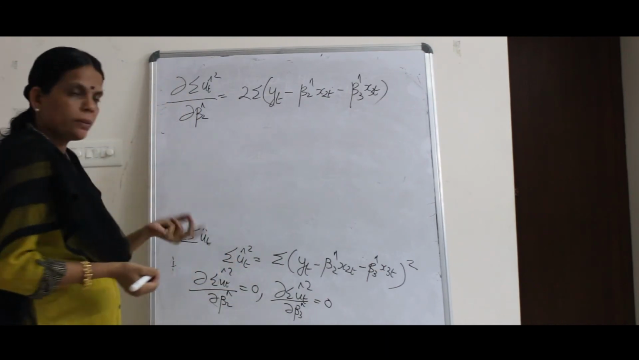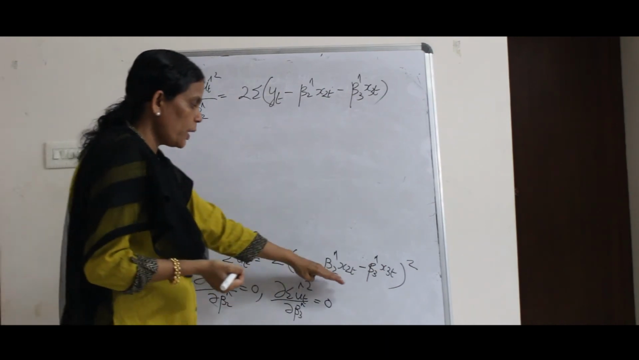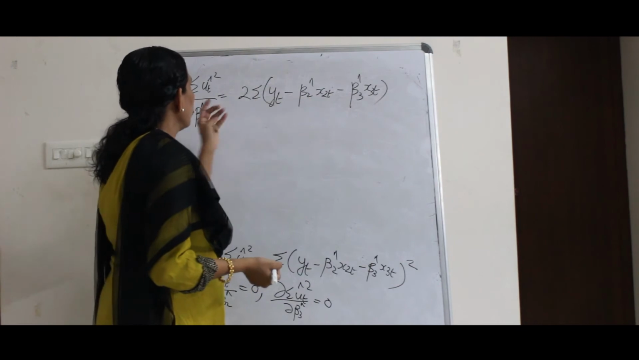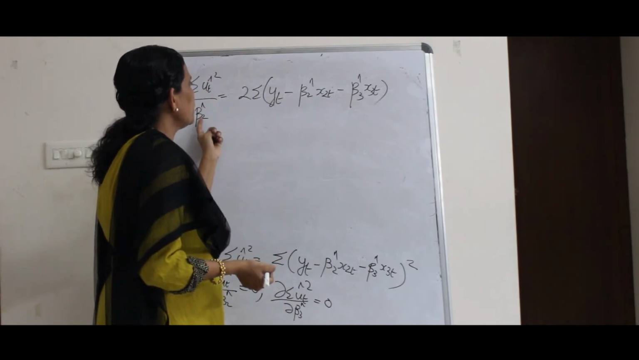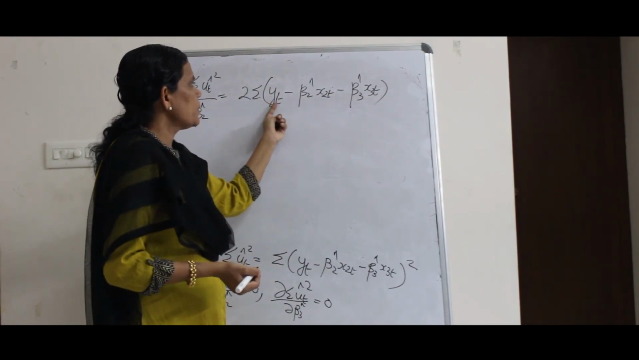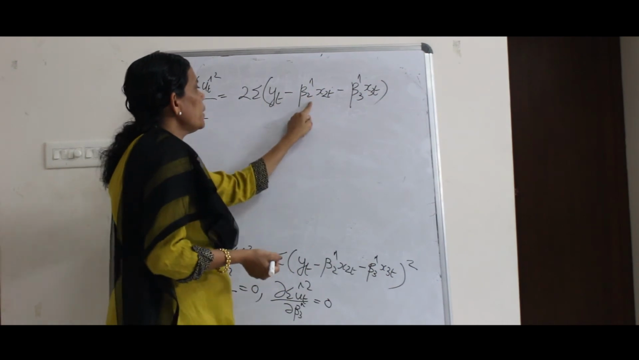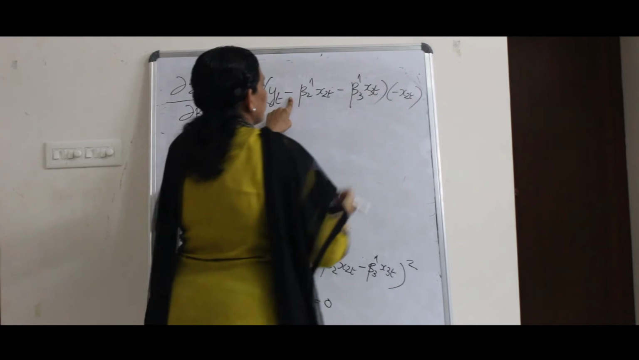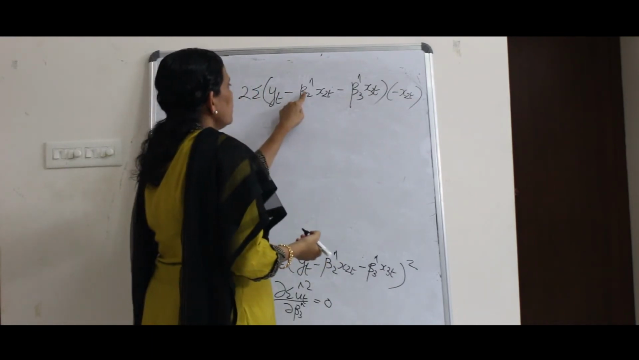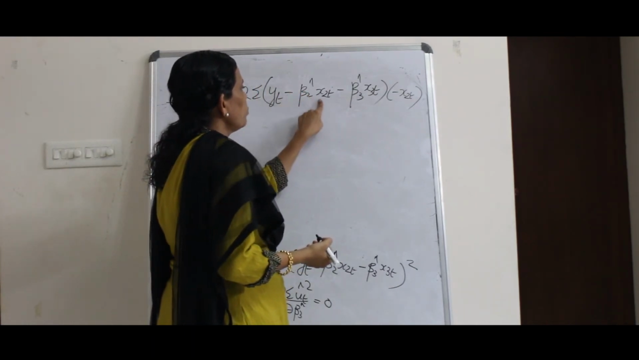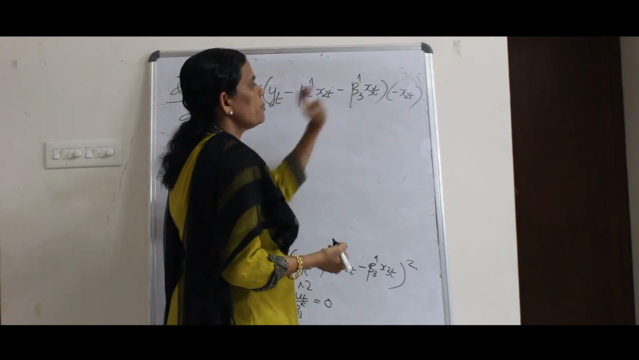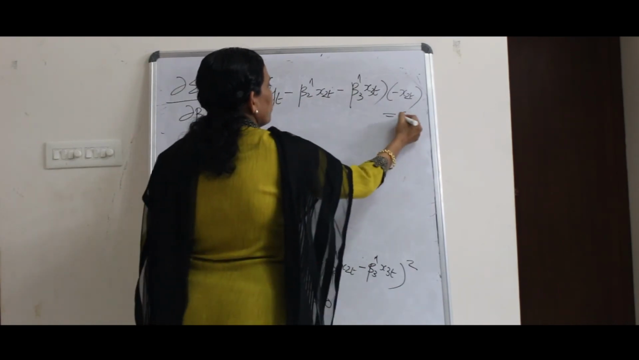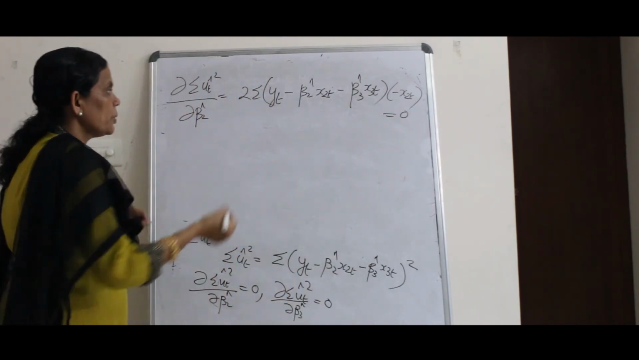And then this is the function of a function rule. Now you will have to differentiate within this. You are differentiating with respect to beta 2 hat, so this is a constant, 0. What do you get here? Minus x2t. Differentiating with reference to beta 2 hat, the remaining portion is minus x2t. This becomes 0. So the first derivative must be equal to 0.